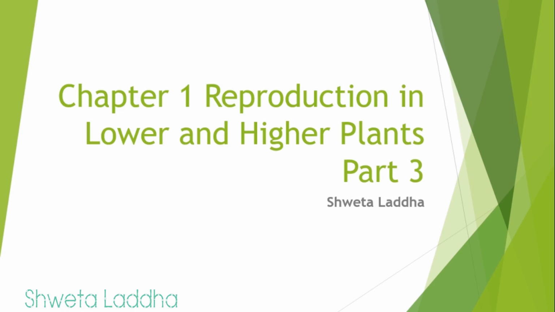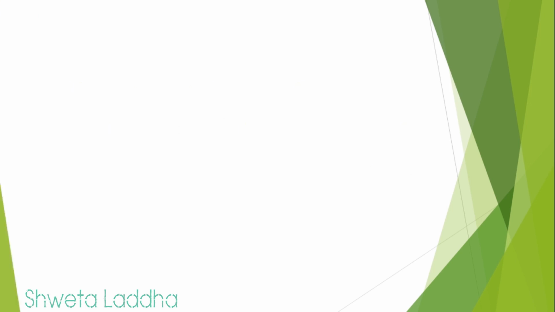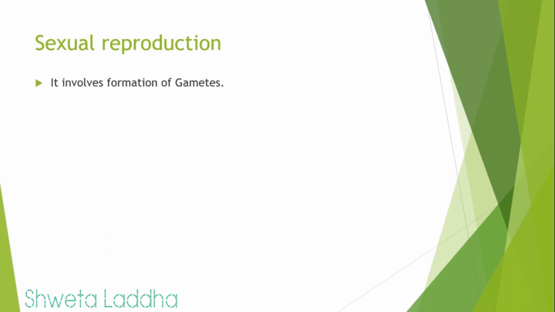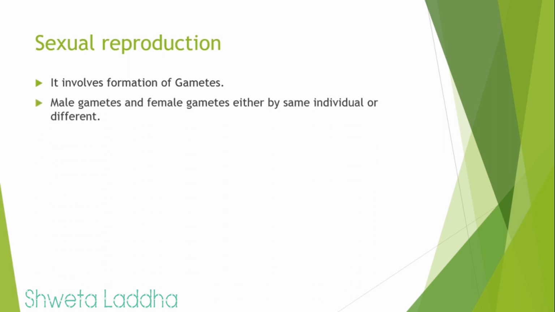So dear students, we are going to start with the part 3 of chapter 1, reproduction in lower and higher plants. In this chapter, we are going to study about sexual reproduction. So what is sexual reproduction? It involves formation of gametes, male gametes and female gametes.